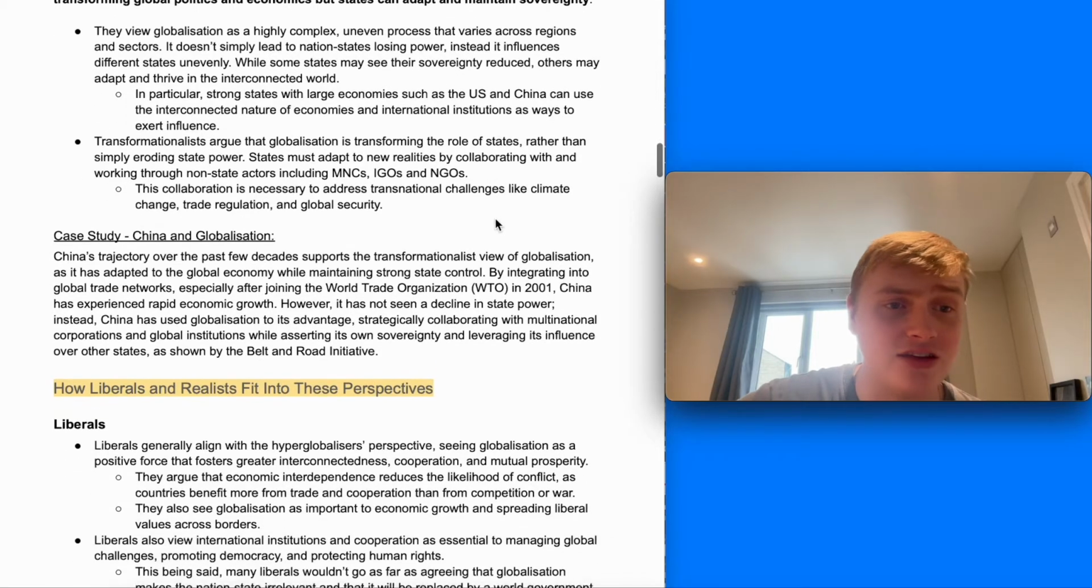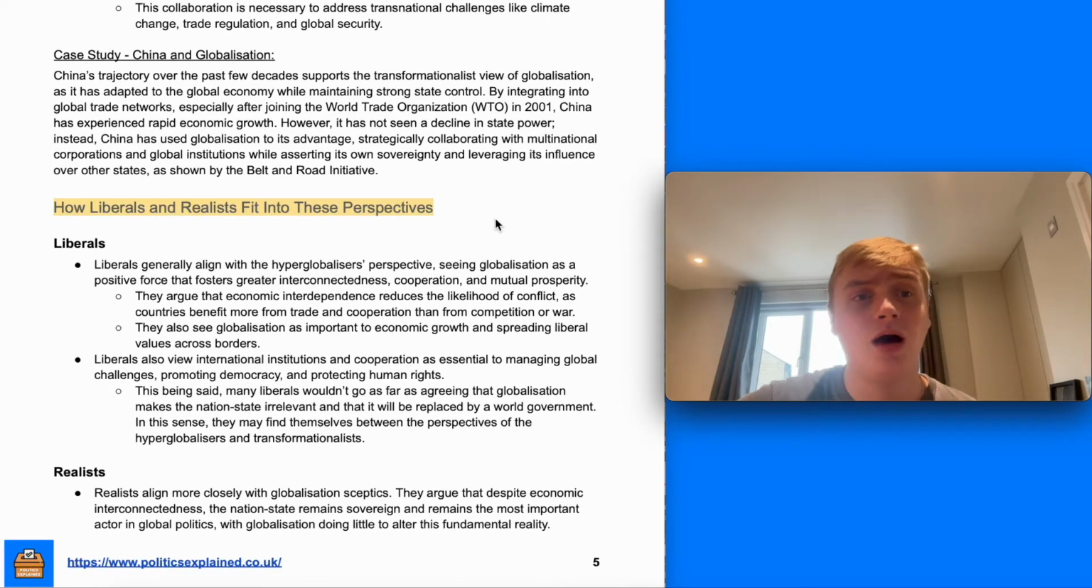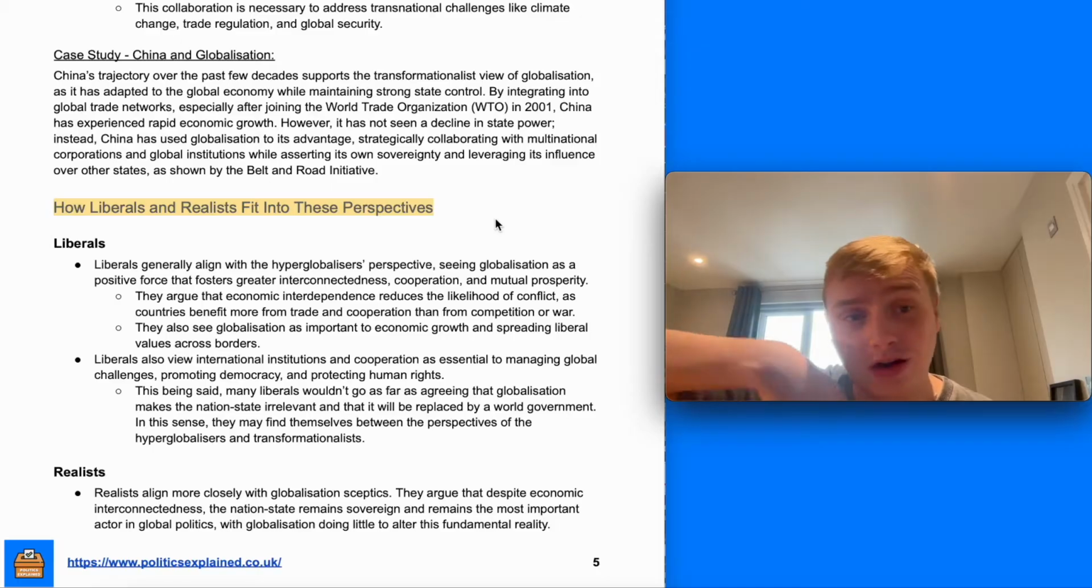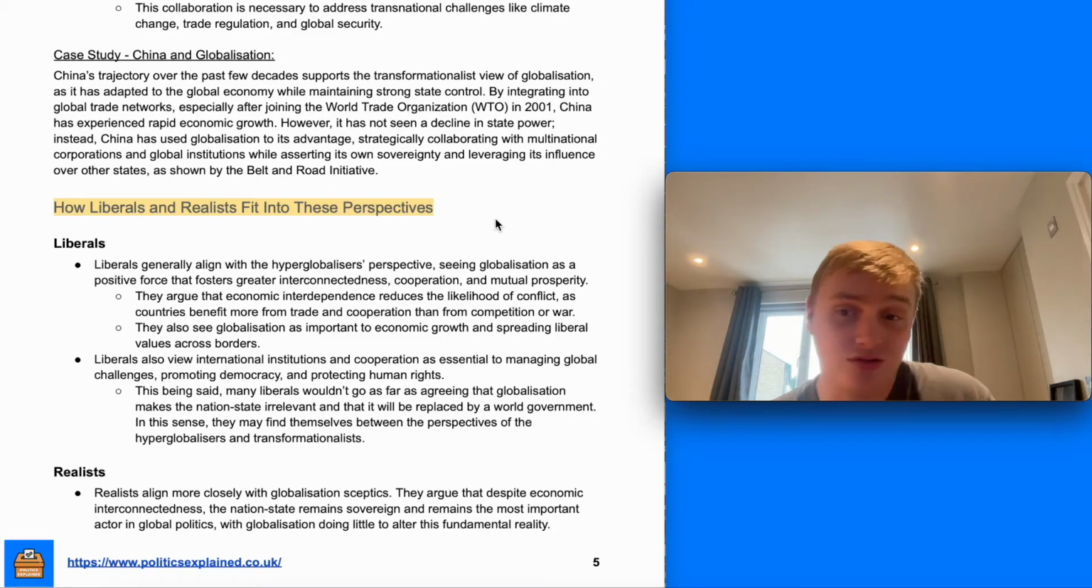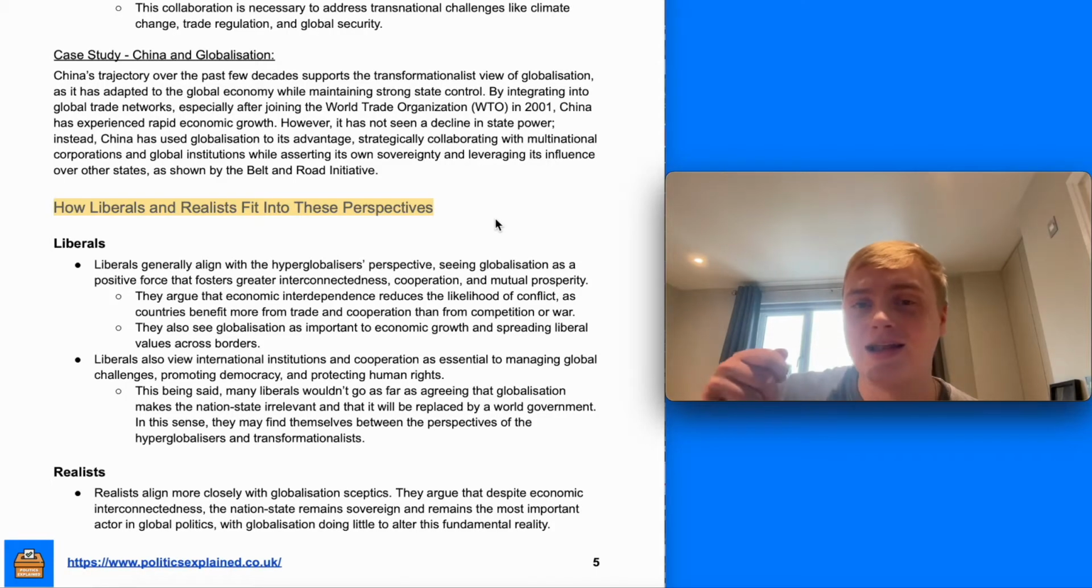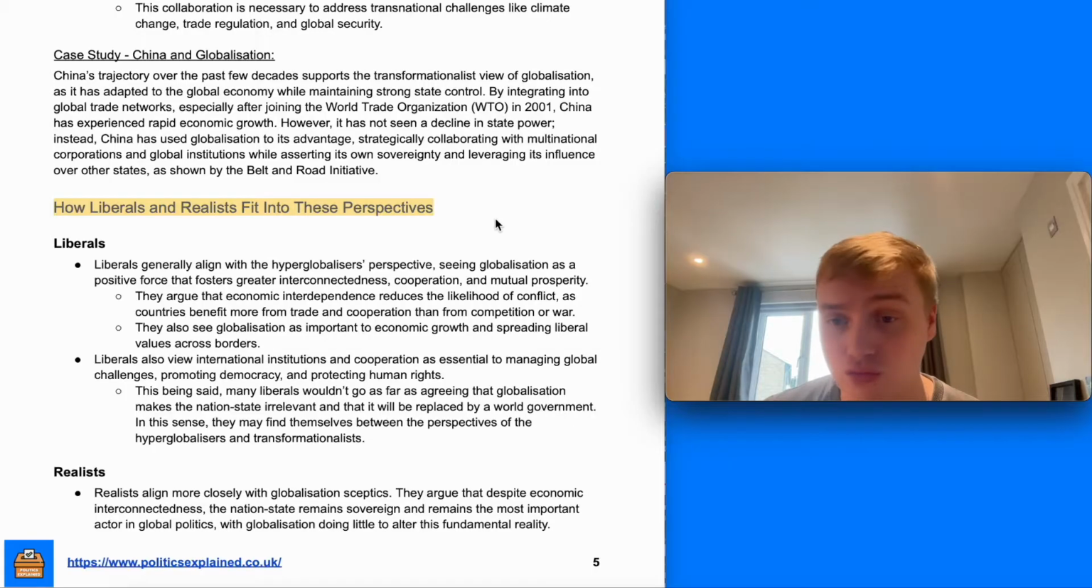A case study we can use for that is China and globalization. China has really transformed as an economy under globalization, and has become interconnected. The world's manufacturing hub is interconnected with other countries, but there's still strong state control. There hasn't been a decline in state power. Instead, the state has been able to use globalization to its advantage by strategically collaborating with other countries, multinational corporations, and global institutions, whilst asserting its own sovereignty and its own interests.